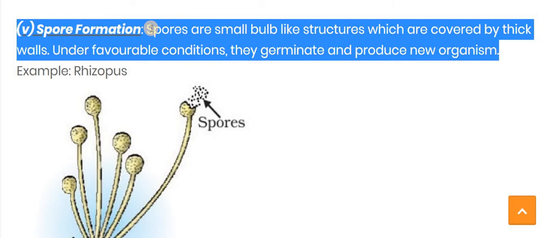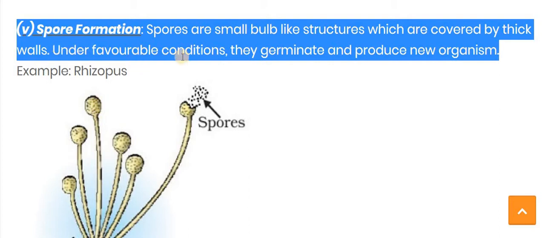Spore means the small bulb-like structure. Here you can see, this is called the spore. A spore is a bulb-like structure which is covered by a thick wall. And what is the function of this thick wall? This thick wall protects the spore.